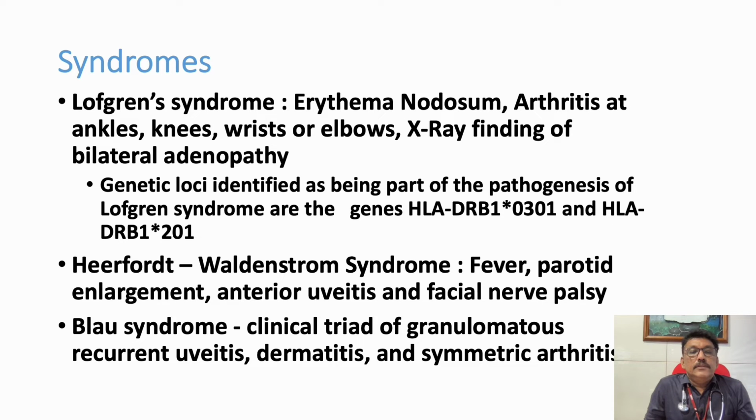Heerfordt syndrome, Heerfordt-Waldenstrom syndrome: fever, parotid enlargement, anterior uveitis, facial nerve palsy. Sarcoidosis is one of the causes of bilateral facial nerve palsy. It's a rare cause, but patients can present like this. Blau syndrome: a triad of granulomatous lesions, recurrent uveitis, dermatitis and arthritis. So these are the named syndromes in sarcoidosis.